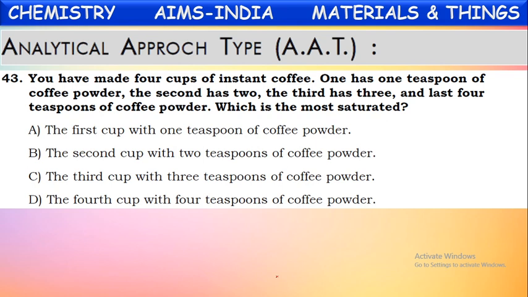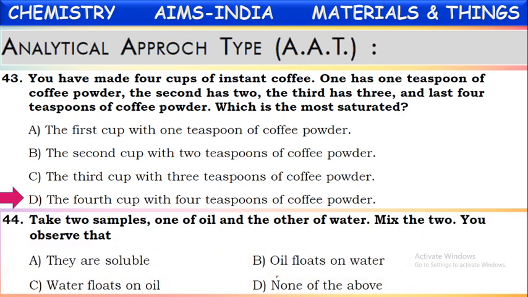Now the question is, which is most saturated? Saturation means having a sufficient amount of coffee powder. Which is having the most among these? The one prepared with more coffee powder is more saturated. So obviously the correct answer will be the fourth cup with 4 tablespoons of coffee powder. Okay. Next one.